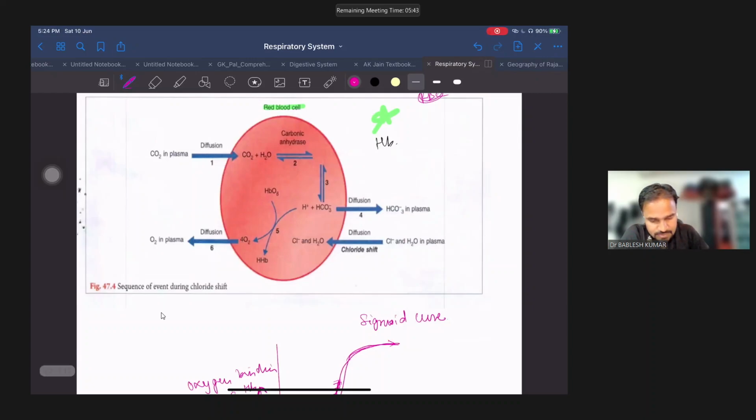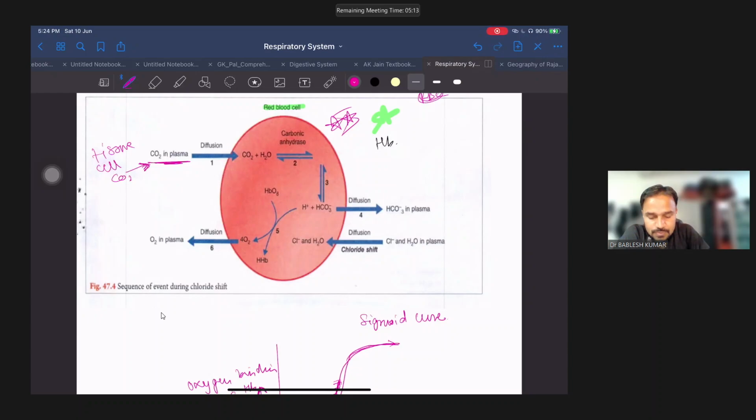Okay, just look at this diagram very carefully. Suppose this whole round structure is an RBC. CO2 is present in plasma. If these are tissue or cells, here CO2 is formed because of oxidation of food, and this CO2 is diffused to blood.